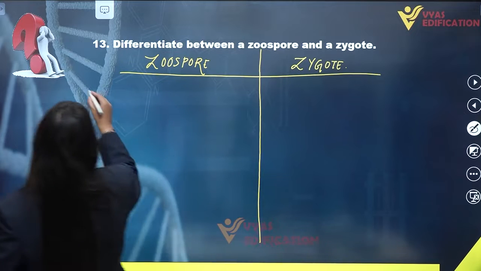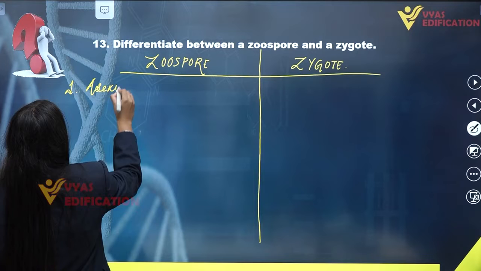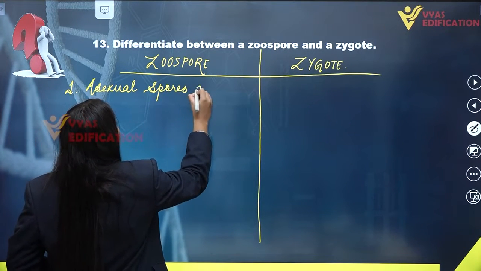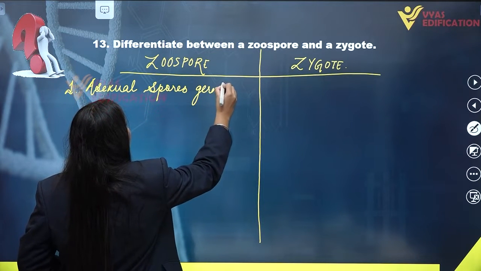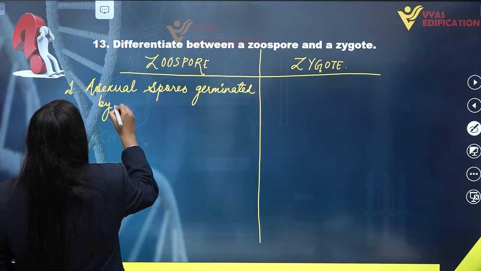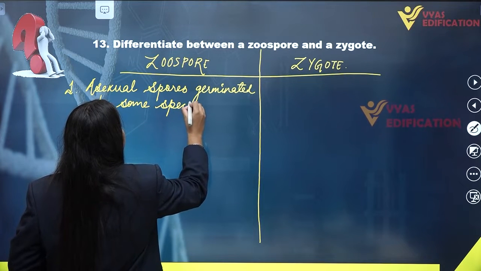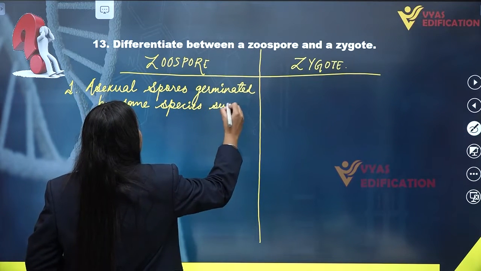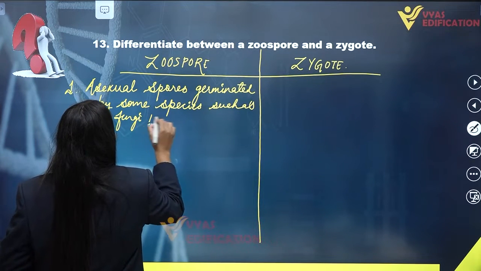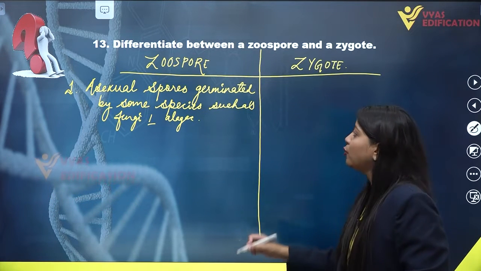So zoospores are asexual spores germinated or produced by some species such as fungi and algae.